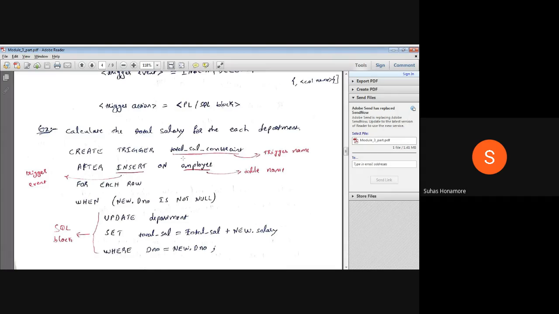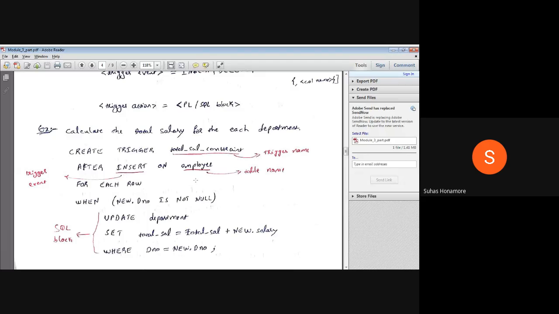The total salary is something we don't have as a particular column, so it is an overall value. Sometimes you will have a constraint, such as each department should have a maximum of 5 lakh of salary. Maybe in some company you have three different departments, and the employees should have a maximum of 5 lakh of salary, so you should not violate those things. Some constraint should be there. So if you have anything like that, how will you perform it?